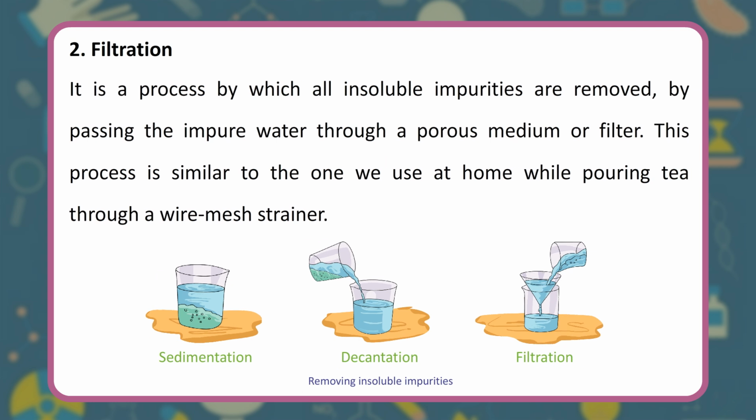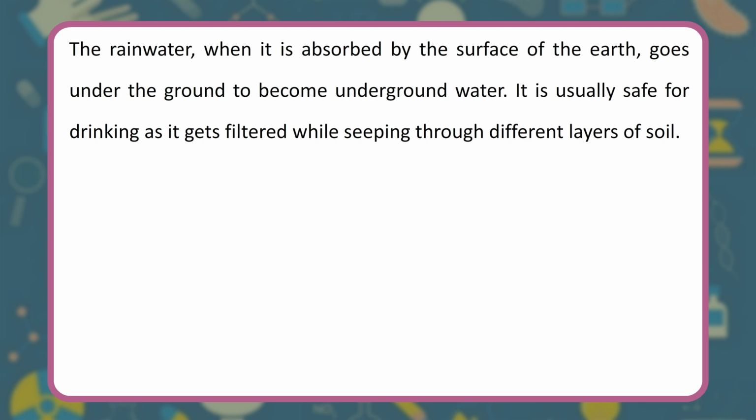2. Filtration. It is a process by which all insoluble impurities are removed, by passing the impure water through a porous medium or filter. This process is similar to the one we use at home while pouring tea through a wire mesh strainer. Removing insoluble impurities. The rainwater, when it is absorbed by the surface of the earth, goes under the ground to become underground water. It is usually safe for drinking as it gets filtered while seeping through different layers of soil.